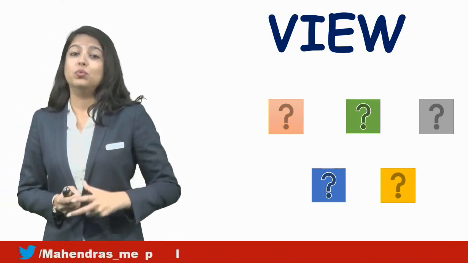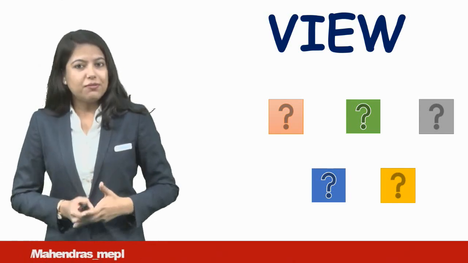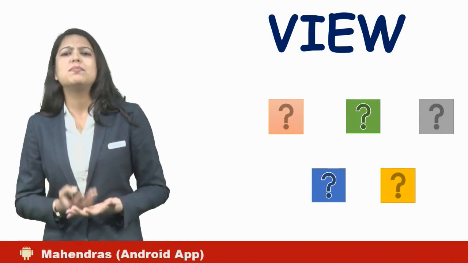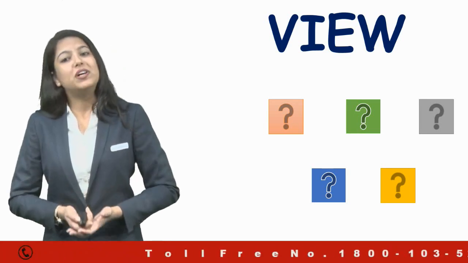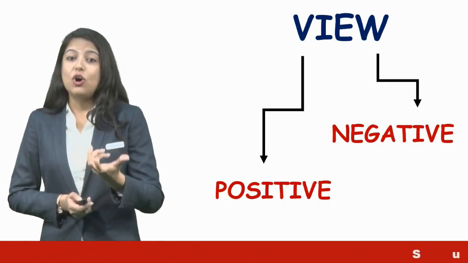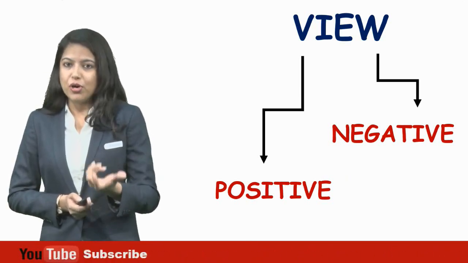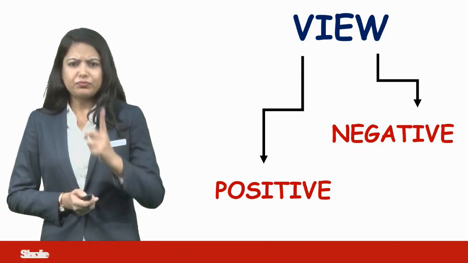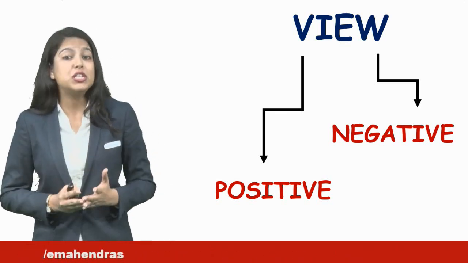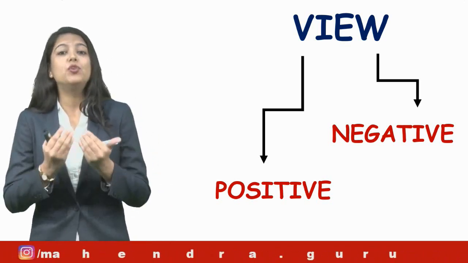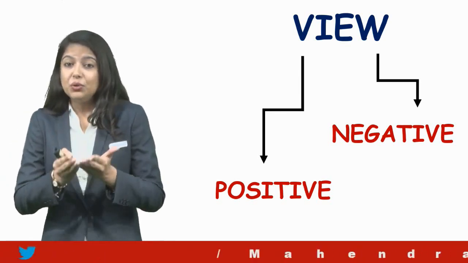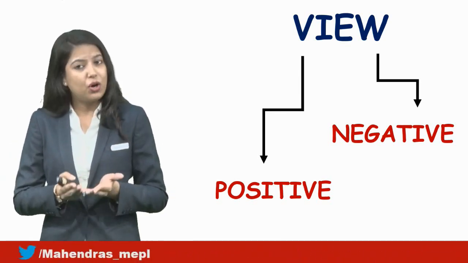The question arises, what is a view? If we talk about view, many opinions, many points, many things come to our mind. So first let us check what a view actually is, and a view is basically of two types, positive view and negative view. When I take a statement for the argument part, that will be an issue. For that, your view will be presented on the statement, and that view would definitely be positive or negative.